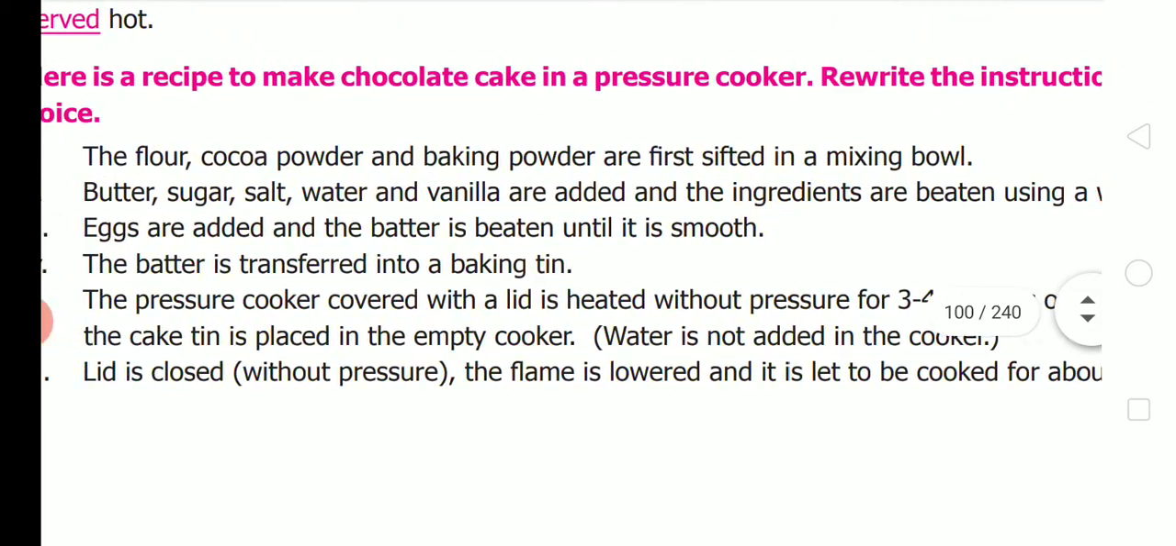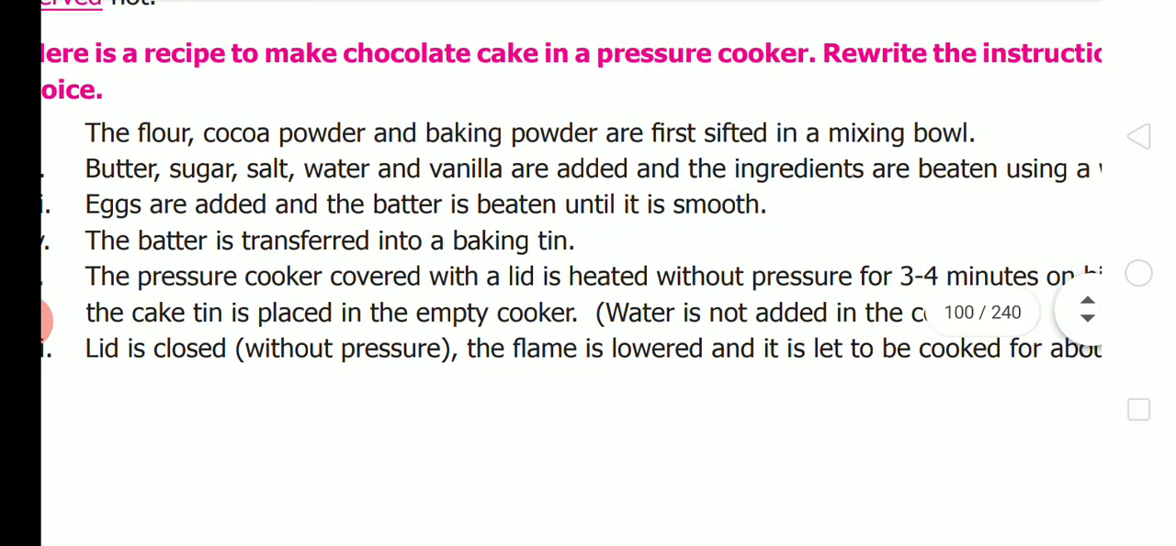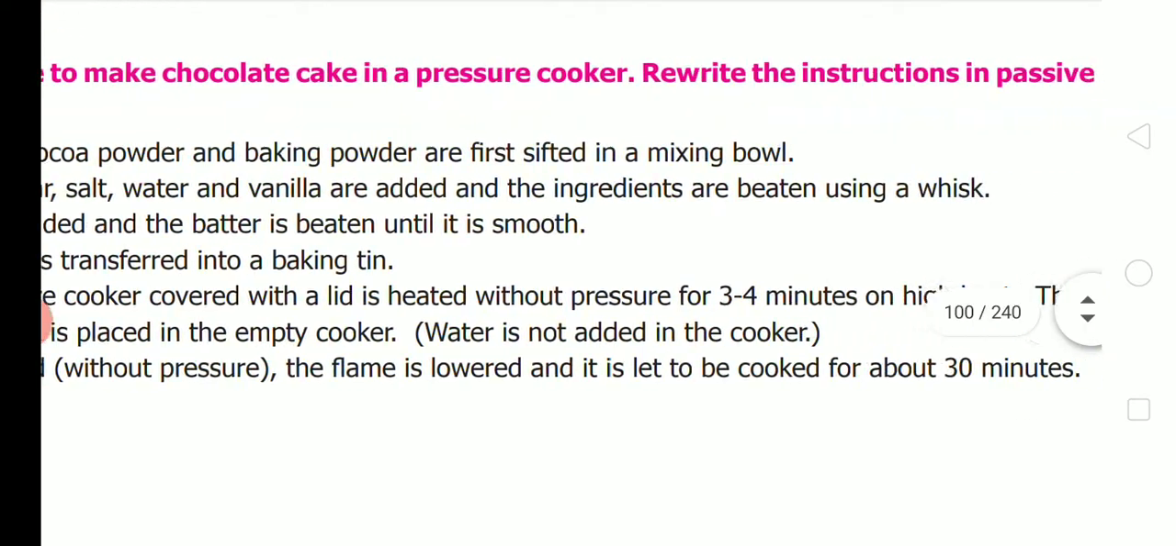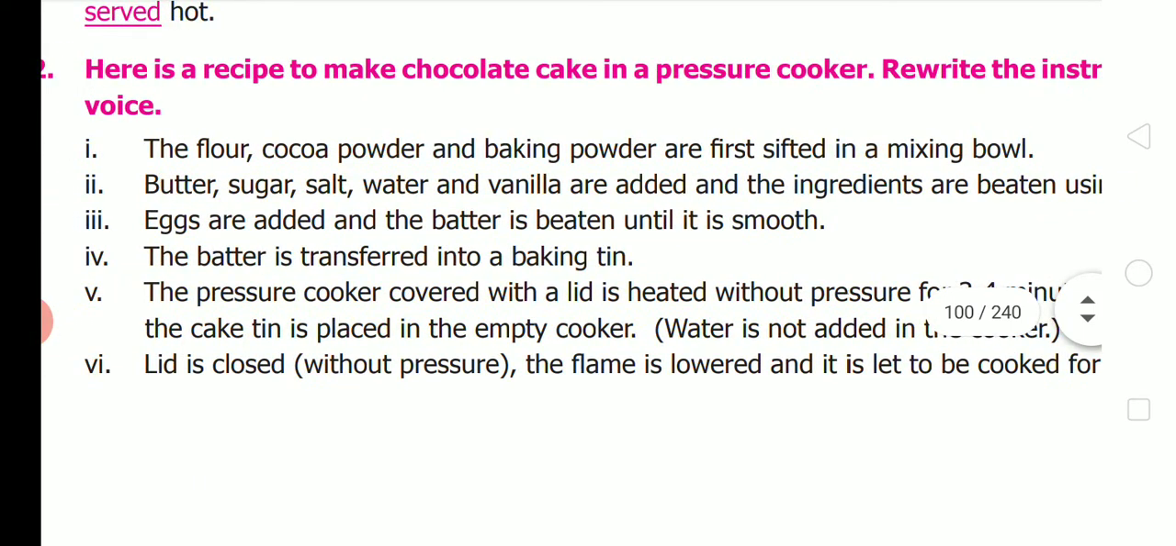Rewrite the instructions in passive voice. Okay. This you can make. First point, the flour, that is all-purpose flour, maida, cocoa powder and baking powder are first sifted in a mixing bowl. Secondly, butter, sugar, salt, water and vanilla essence are added and the ingredients are beaten using a whisk.